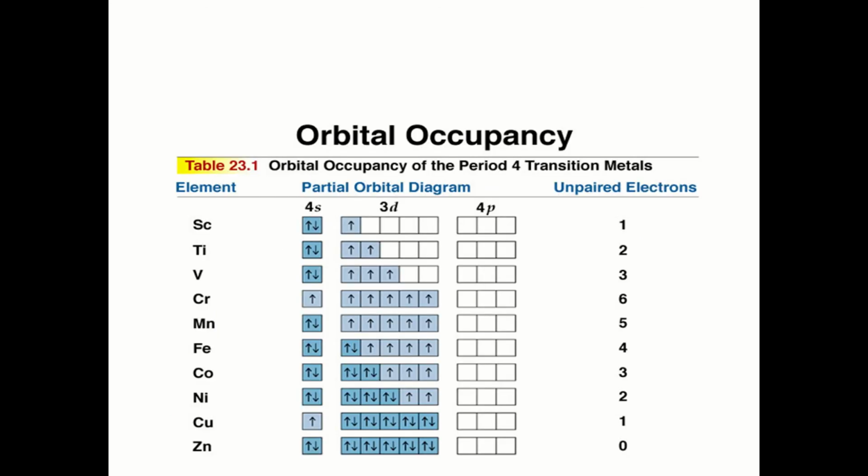In scandium, you see here, one unpaired electron, here 2, 3. Chromium has the maximum unpaired electrons: 1, 2, 3, 4, 5, and 1 here, 6, that is the 3d5 4s1 configuration. And copper has 3d10 4s1 configuration, which gives extra stability to chromium and copper.